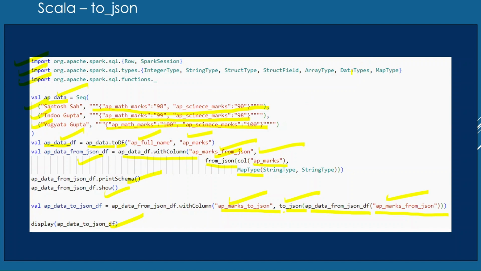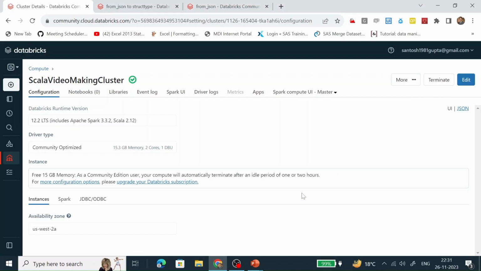For this exercise, the conversion of a string of JSON structure to a map type we have done in my previous exercise. So I will copy the code till here, and I will just show you how this toJSON function works in Scala. So let's go to Databricks.